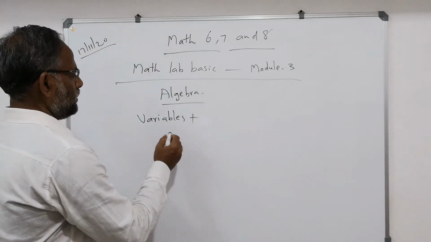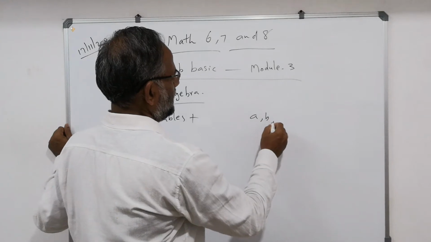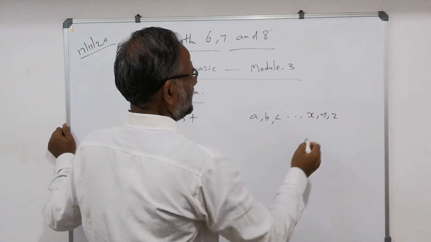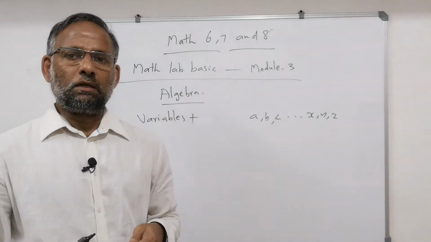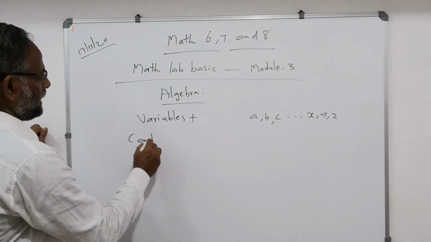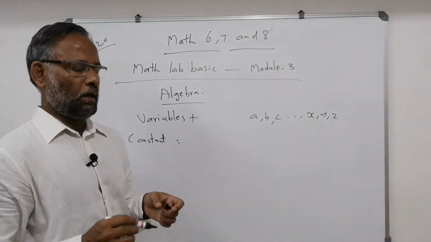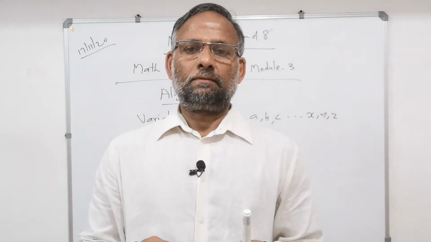Suppose you know the variables x, a, b, c, x, y, z. These are called the variables. And constant, what do you mean by constant? Constant is always constant. 1, 2, 3 or 100, like that, the numbers.